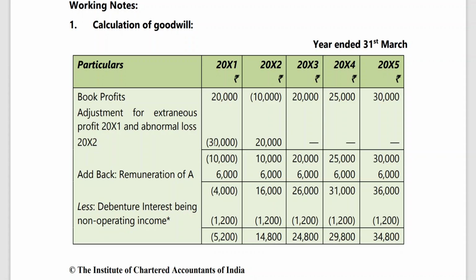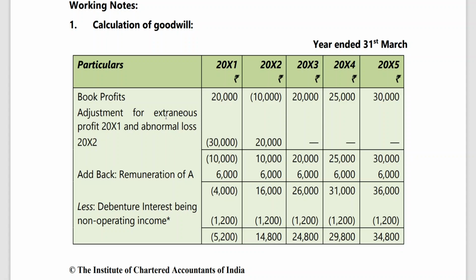Abnormal profits, I have explained to you in CA Foundation, valuation of goodwill. Abnormal losses are to be added back, abnormal gains are not to be included. So 30,000 abnormal gain has been added, that is why I am deducting. Abnormal loss has been deducted, that is why it has been added.